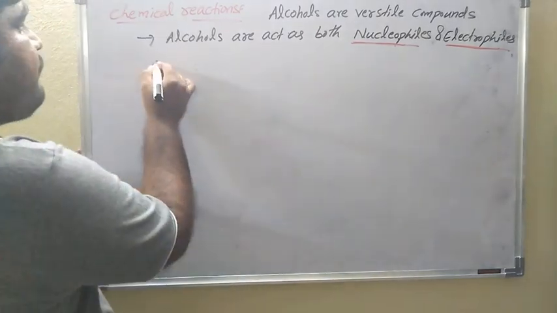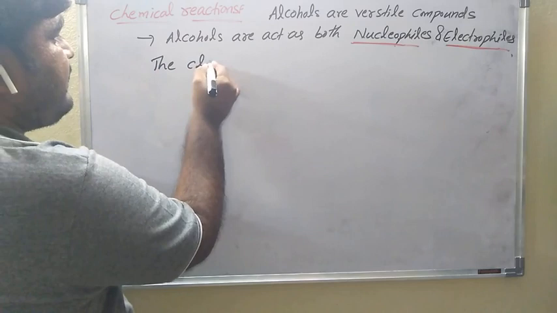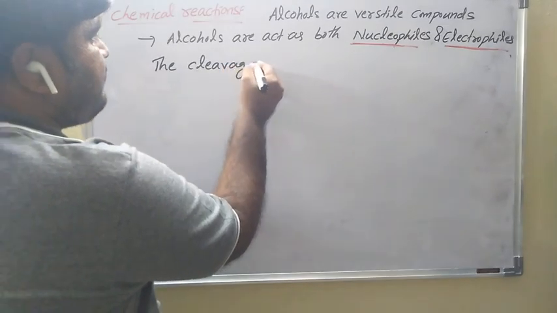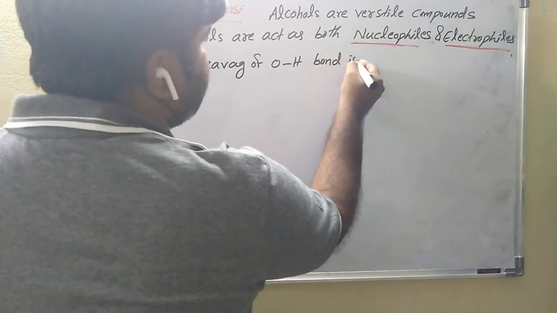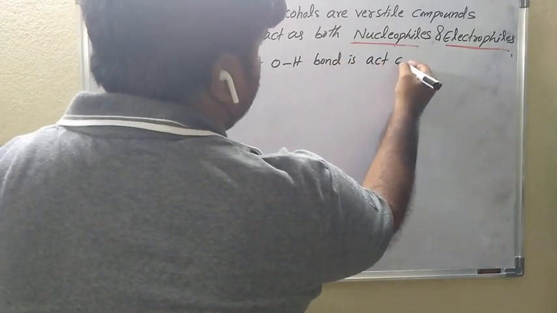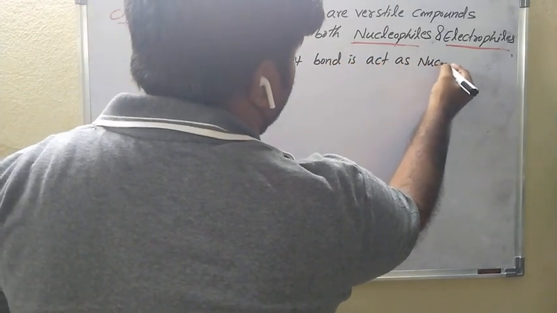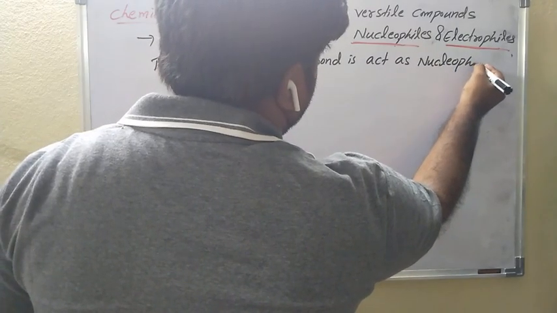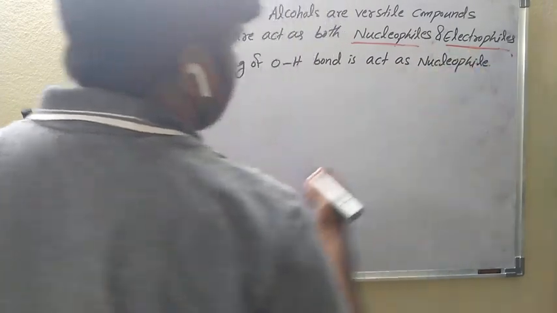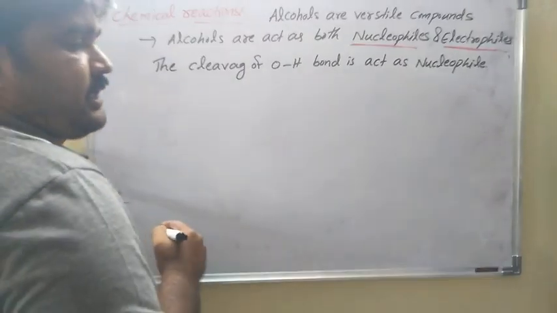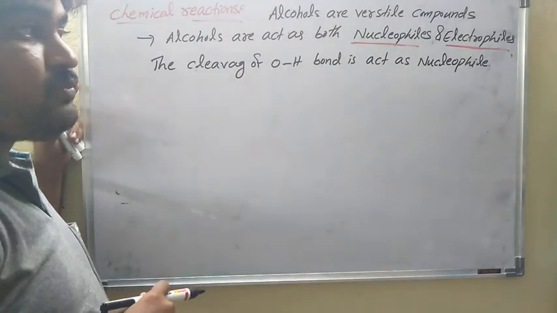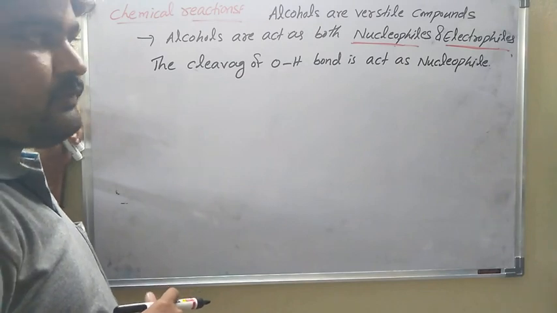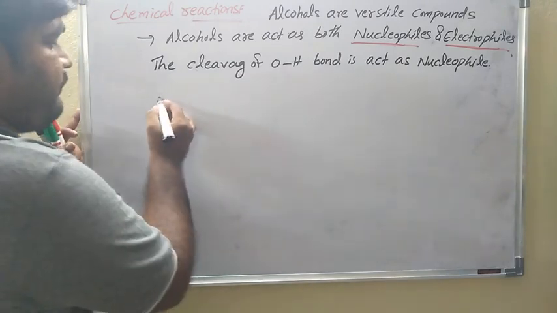The cleavage of the OH bond is when it acts as a nucleophile. So whenever in the alcohol ROH the OH bond is cleaved, it acts as the nucleophile. Let us see that.